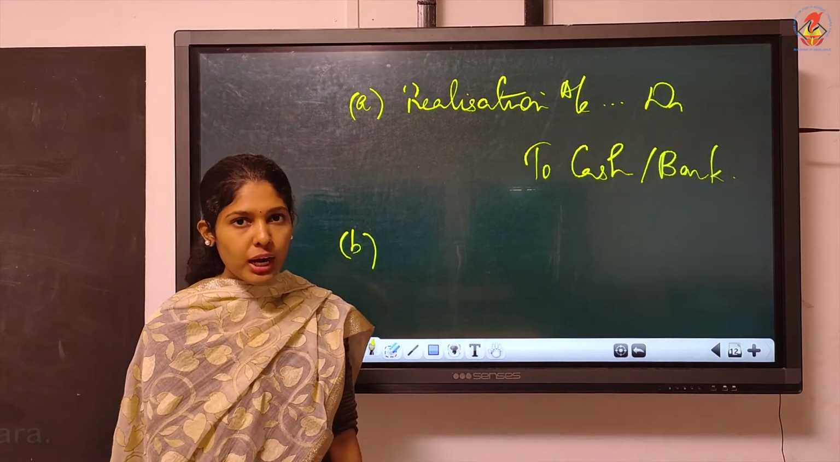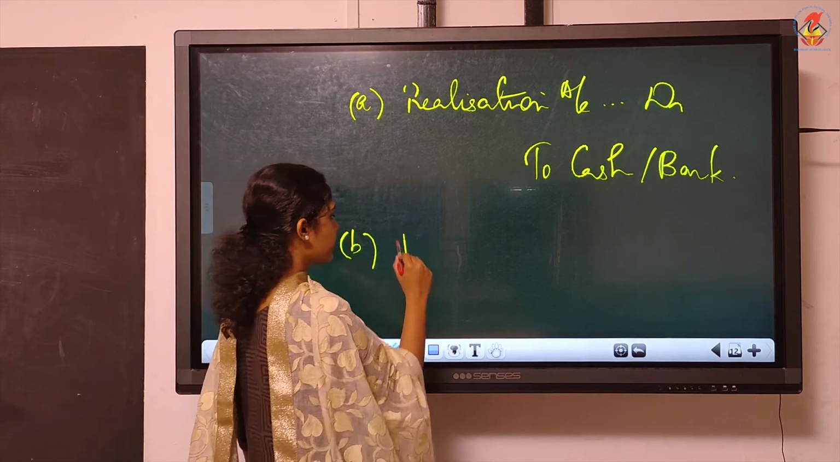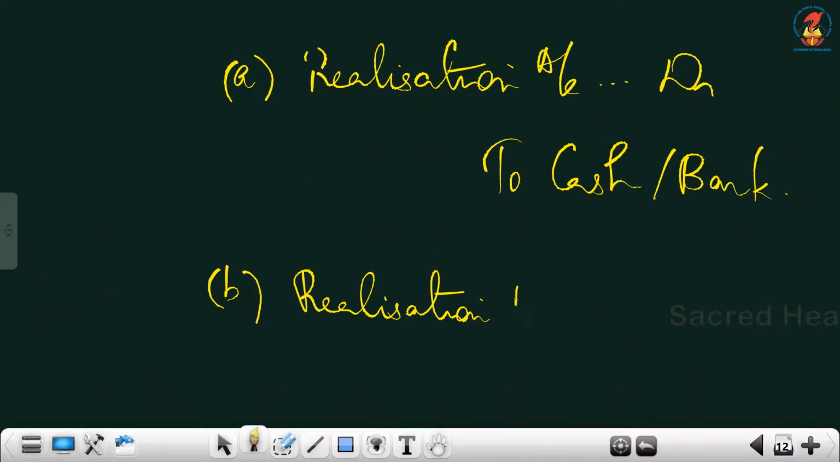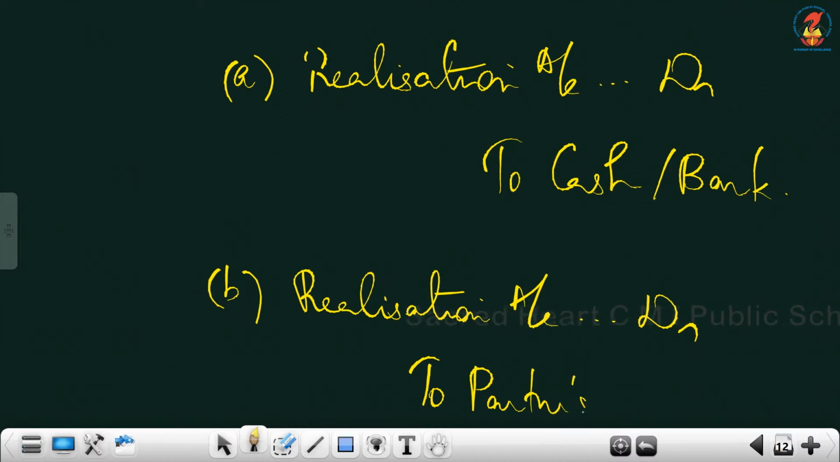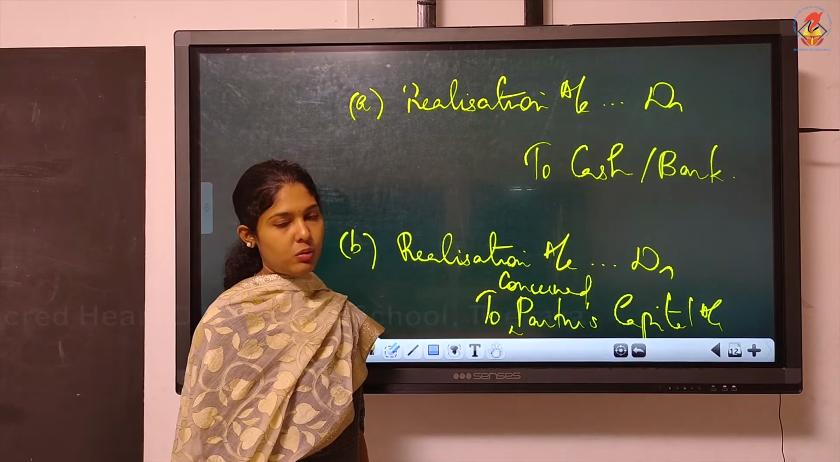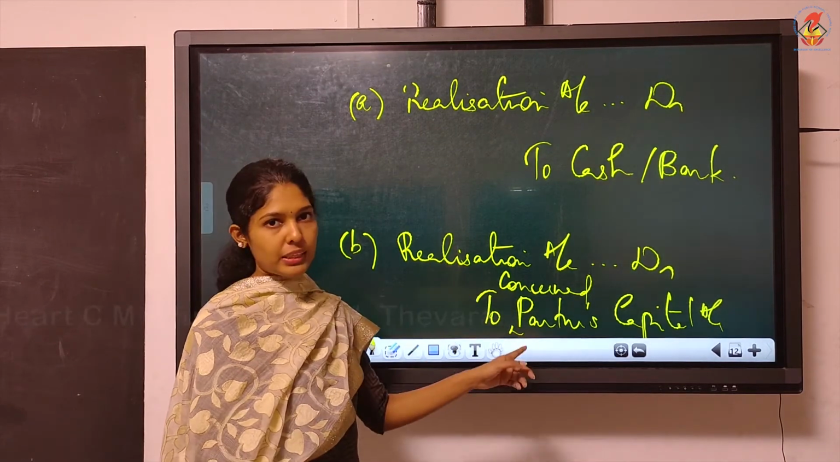And what can be the journal entry when partner is paying? Instead of cash or bank, you must write realization account debtor to, since it's paid by the partner, you write that concerned partner's capital account. That particular partner's name you have to write here. Concerned partner's capital account, when it is paid by the partner.